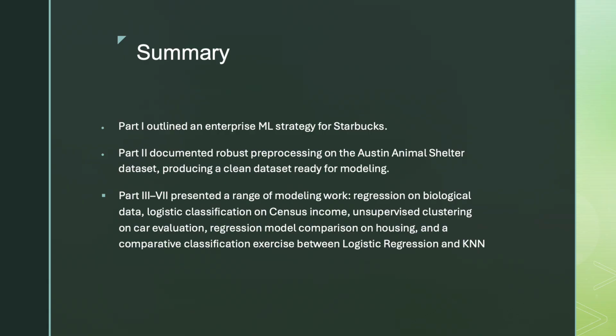So, wrapping up this project, the first part outlined an enterprise ML strategy for Starbucks. The second part documented pre-processing for the Austin Animal Shelter dataset. And then the third to seventh parts presented a range of different ML algorithms on different datasets.